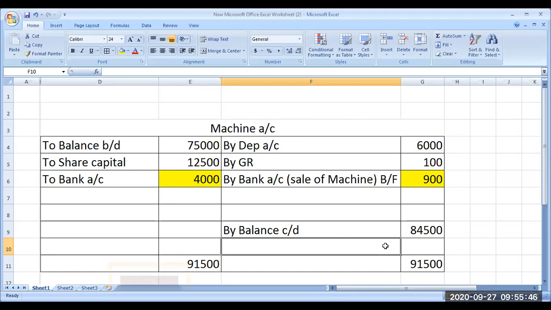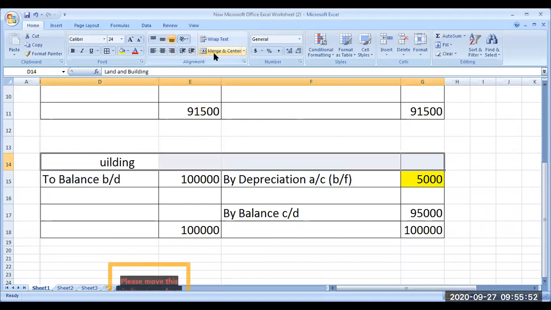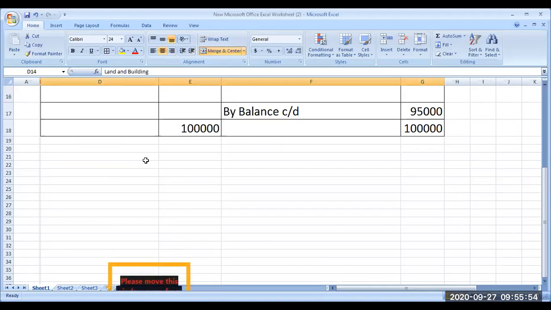Liability side. Look at the liability side. In the liability side, what is happening? Share capital is there. First item is share capital. From 1 lakh, it has become 1 lakh 30,000.